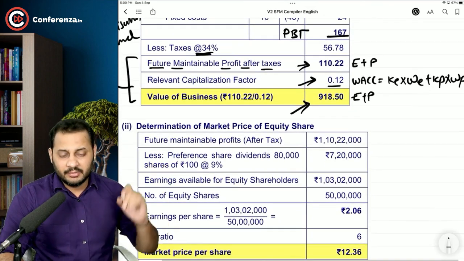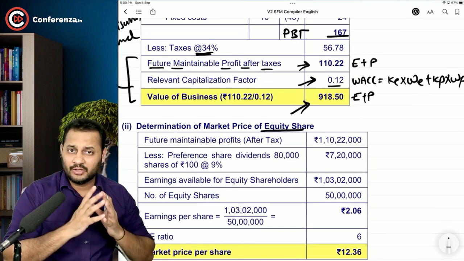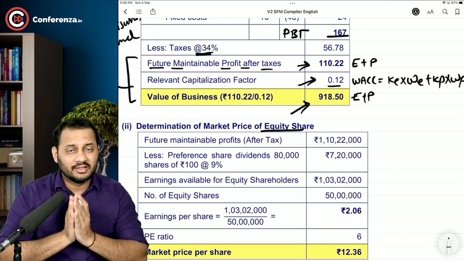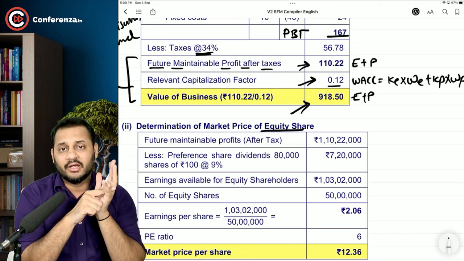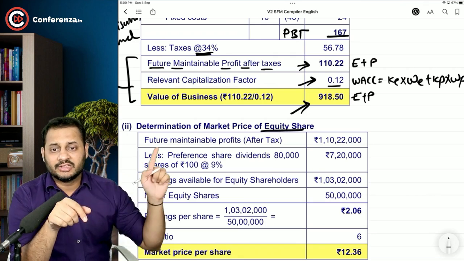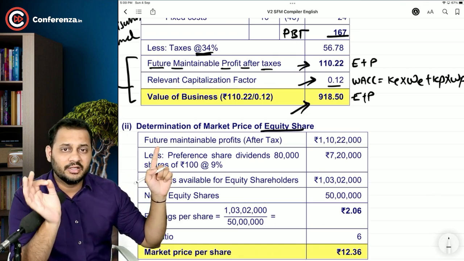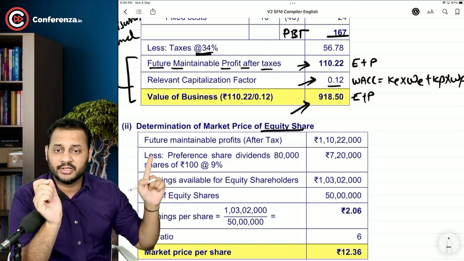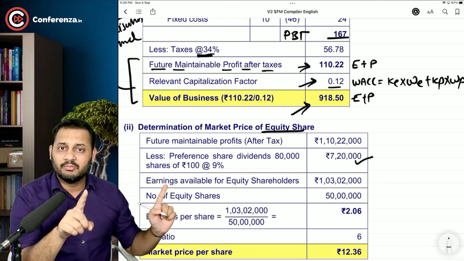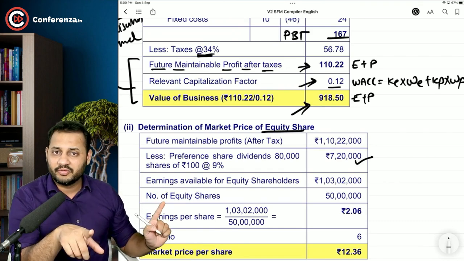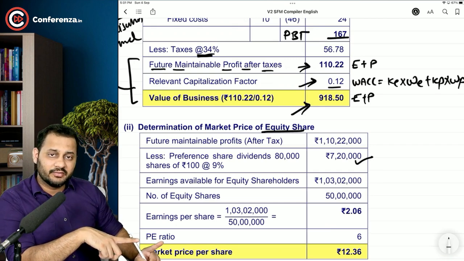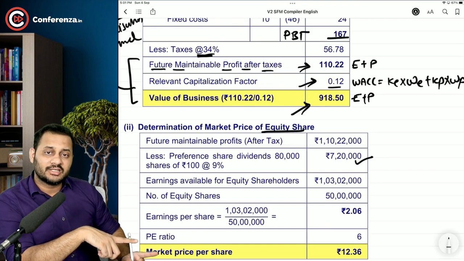Now they are asking the market price of the equity share. Once you have to calculate anything for the equity, you have to make sure that first you pay out all the other liabilities. That means first you will pay everything to the other investors like preference shareholders, debt holders, or loans or anything. Now this is the future maintainable profit. The first responsibility of an equity shareholder or the owner of the company is to pay the preference dividend. So deduct the preference dividend out of it. The remaining balance will be available for the equity shareholders, which can be divided by the number of equity shares to arrive at the EPS, which will be multiplied by the PE ratio as I suggested on the previous page. And then this is the market price, which was asked by the question.